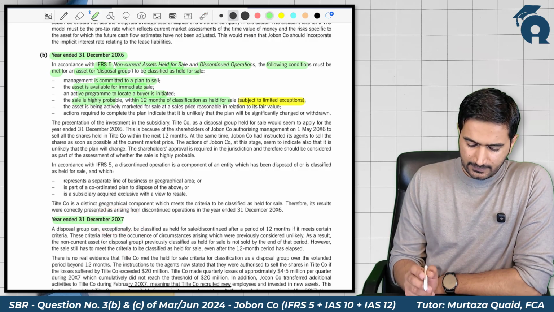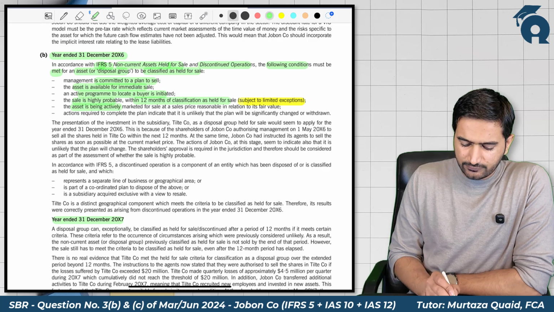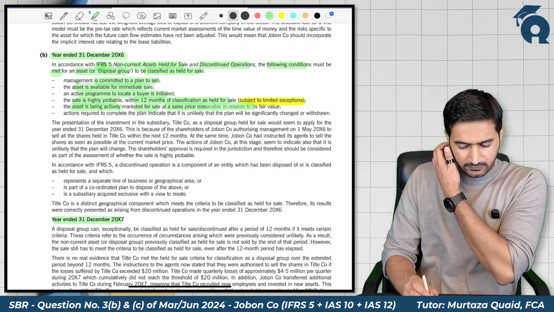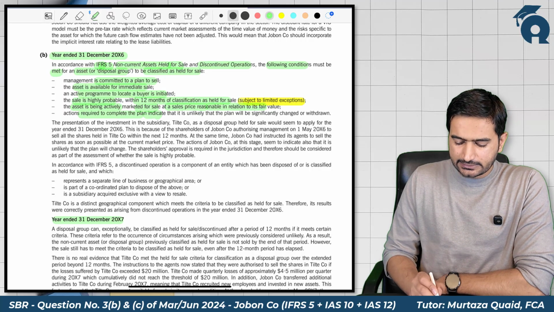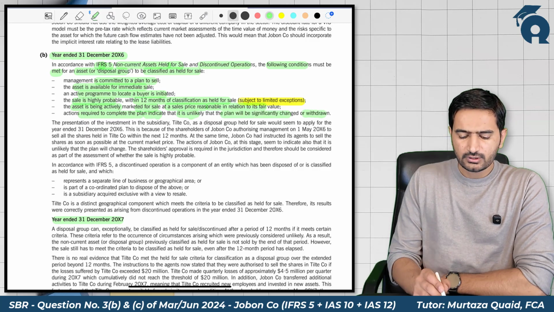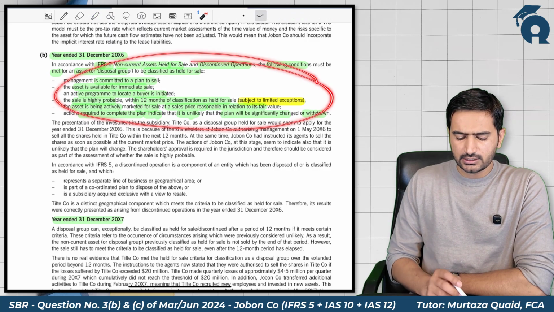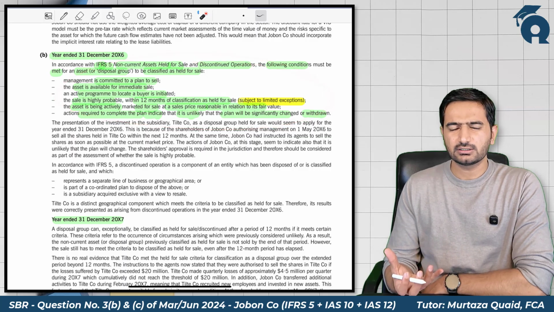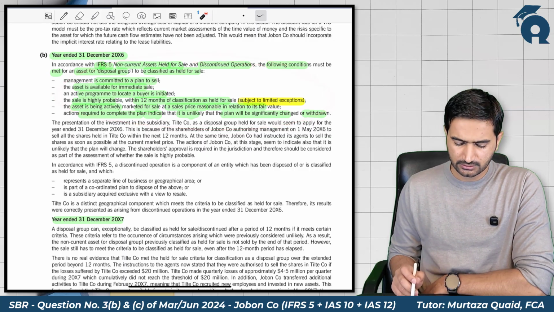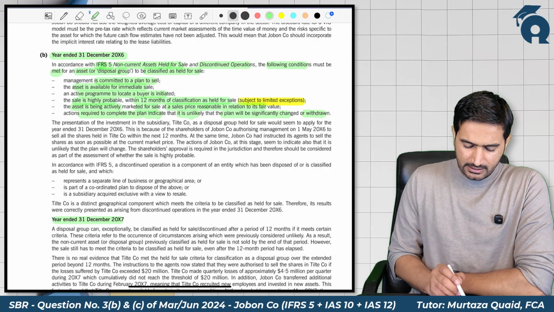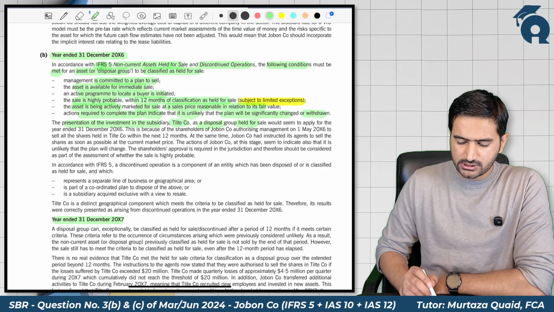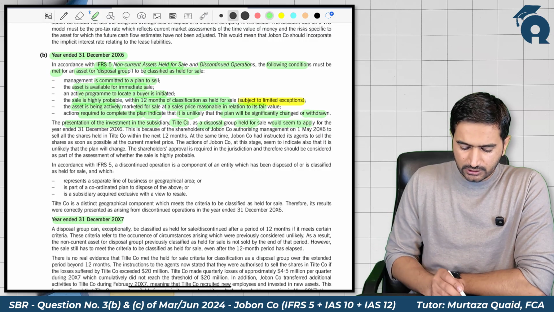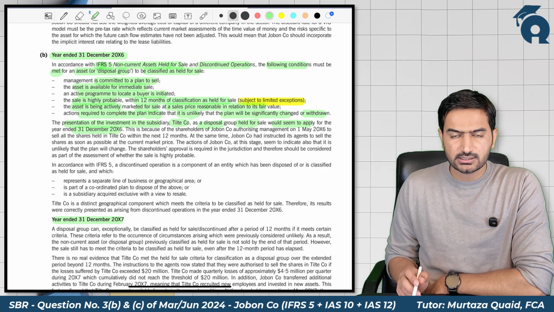The asset is actively marketed for sale at a sales price reasonable in relation to its fair value. The actions required to complete the plan indicate that it is unlikely that the plan will be significantly changed or withdrawn. So basically, in the first paragraph, they are just jotting down the classification criteria for held for sale or discontinued operation. Then the presentation of the investment in the subsidiary title company as a disposal group held for sale would seem to apply for the year ended 31st December 2006.